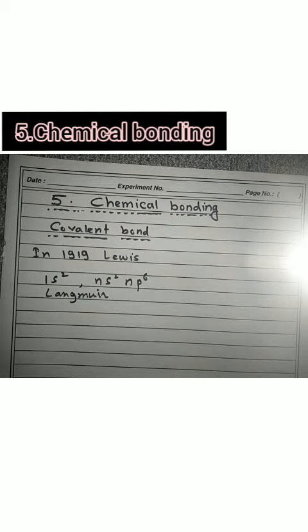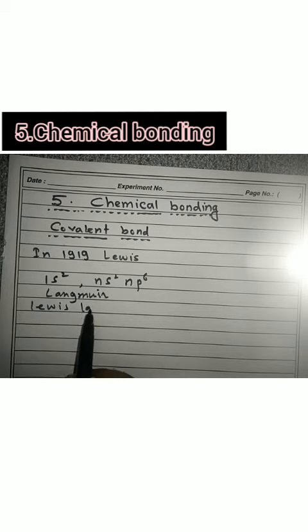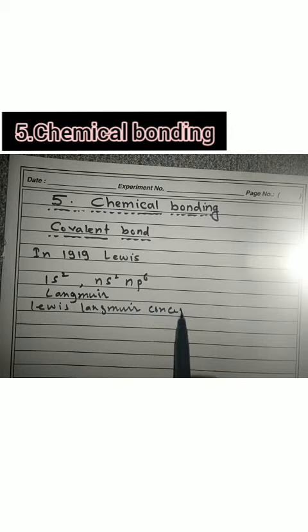The concept of the electron pair is known as the Lewis-Langmuir concept.